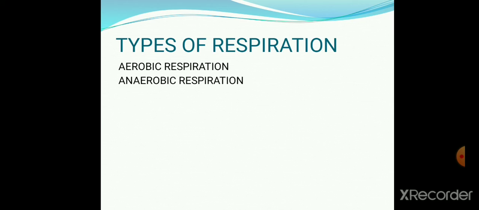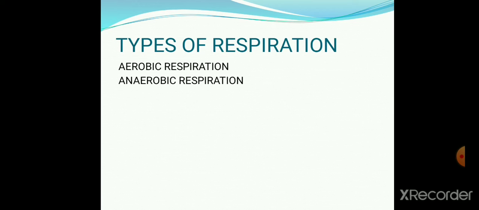There are two types of respiration, aerobic respiration and anaerobic respiration. Aerobic respiration means the respiration in which oxygen is utilized to break down the glucose into carbon dioxide, water and releasing heat energy.